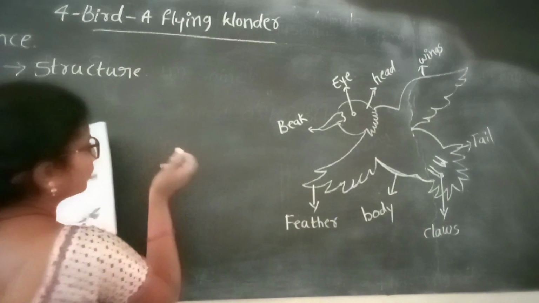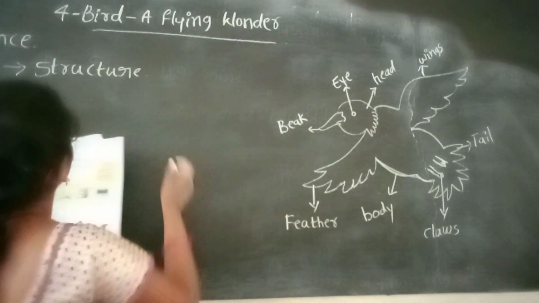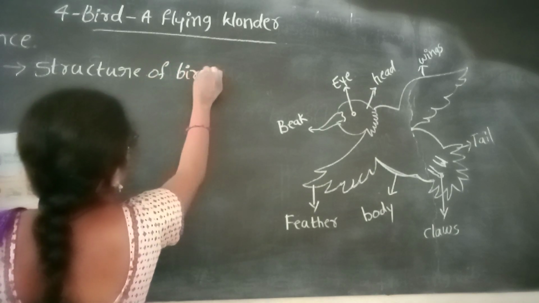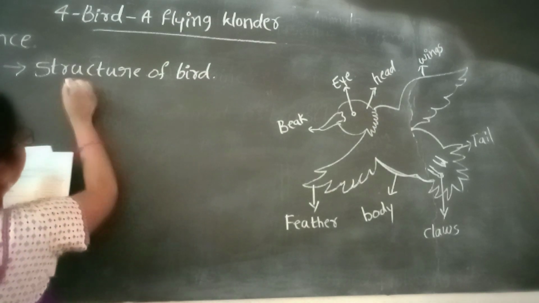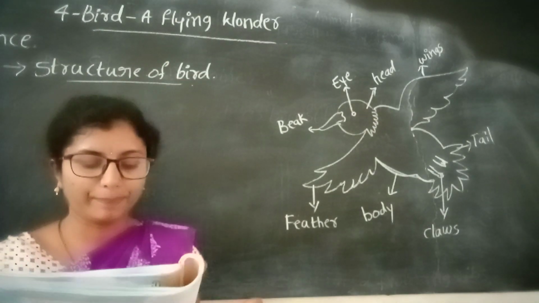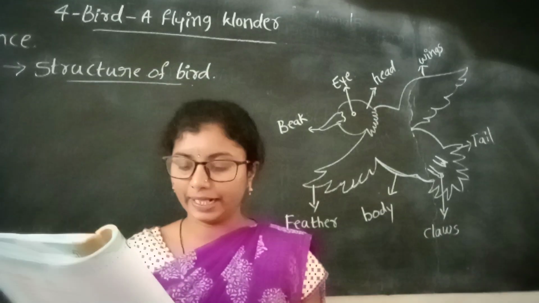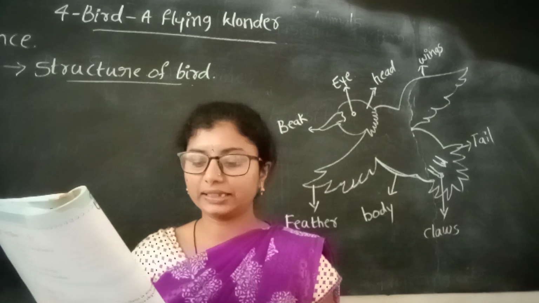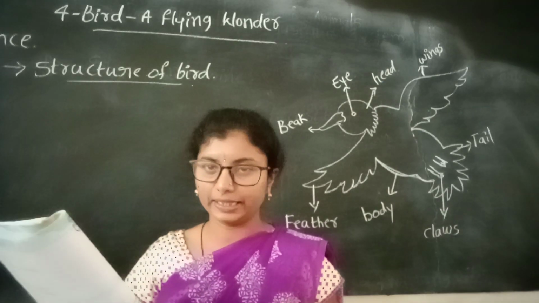Today we are going to discuss the structure of birds. The body of a bird consists of head, beak, wings, feathers, legs, feet and tail.